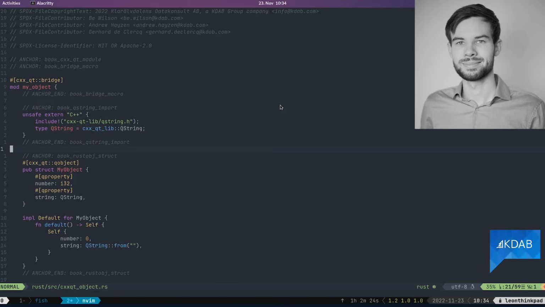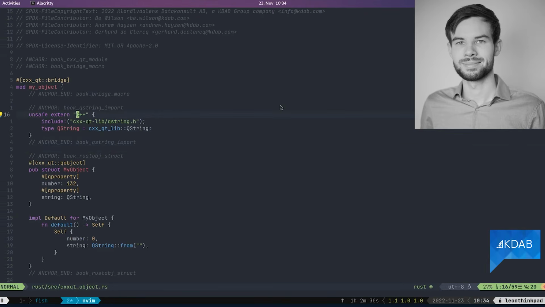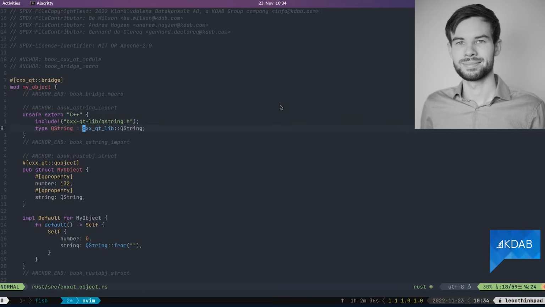Also, because we're a superset of CXX, you can use all the normal CXX features, which in this case, for example, means that you can declare something as coming from C++. For example, here we want to get access to QString, which we've already wrapped for you.